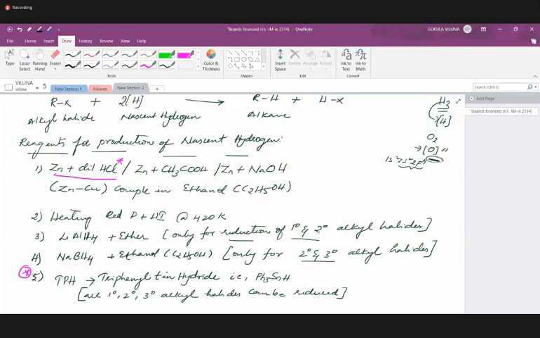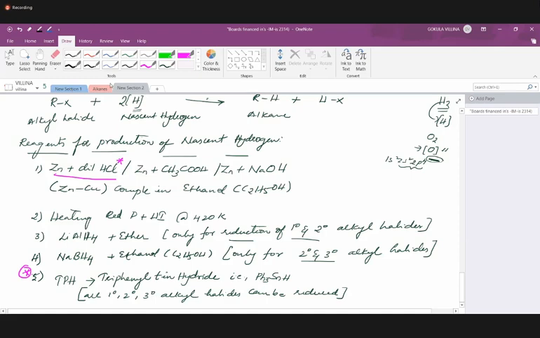So what sort of questions will they ask from this? They will give you the reaction, and in the reaction they'll specify the type of reagent they are using on the arrow mark. So we have to cross check, especially in points 3, 4 and 5, what type of halide they have given, whether it is possible for reduction or not. So these are the important reagents that we are going to use to reduce alkyl halides by the production of nascent hydrogen from these reagents.